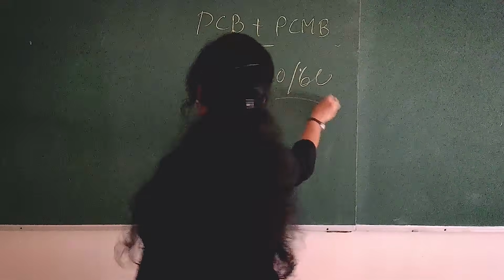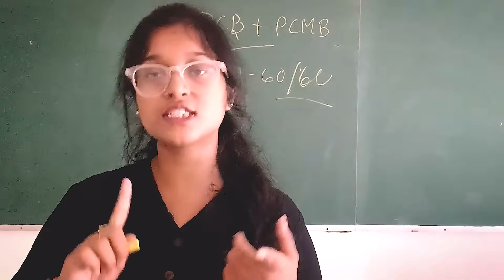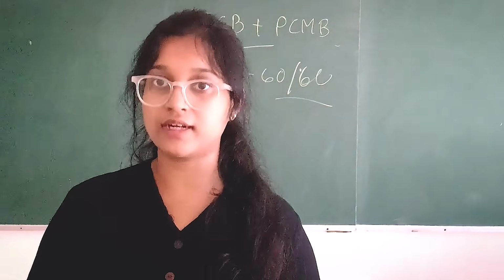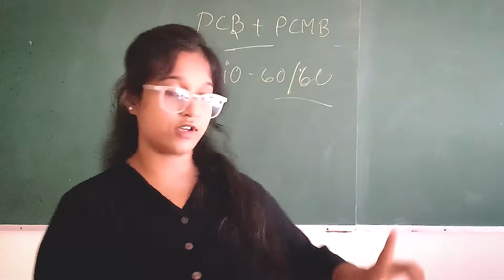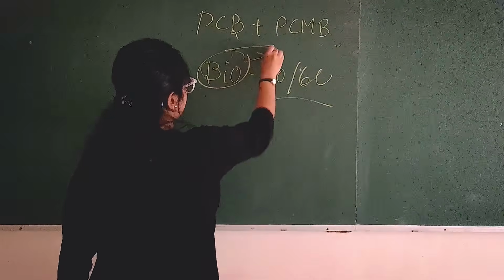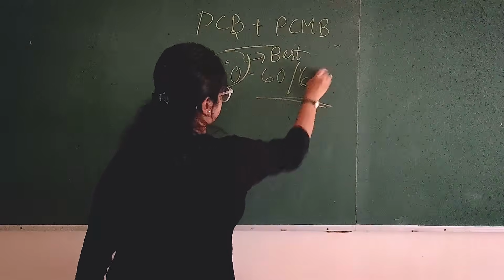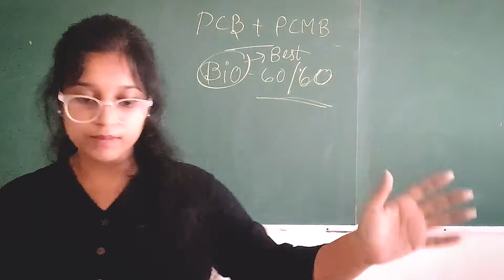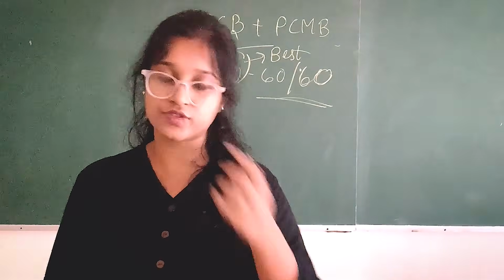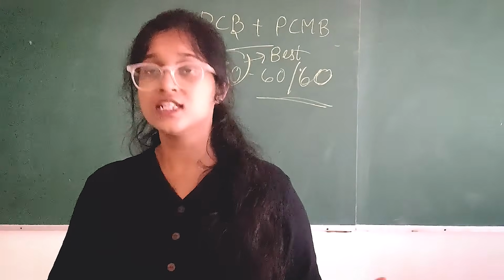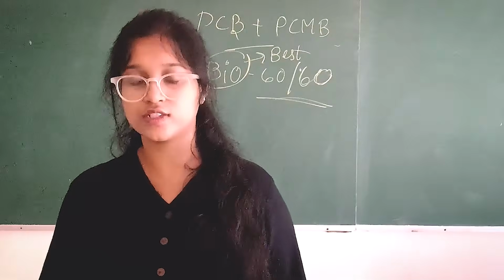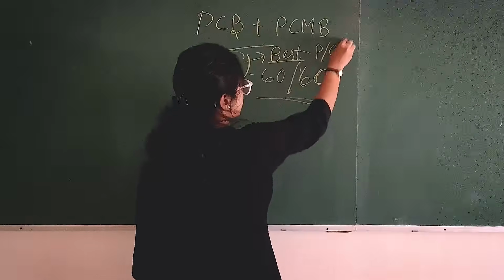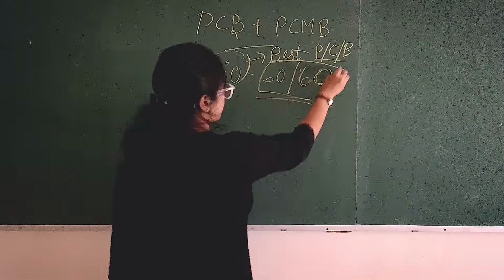You took Maths as your 4th subject, which means bio was the subject you prioritized the most, or maybe physics also. It might differ. So whatever is your best subject, you are going to score 60 out of 60. That might be chemistry as well, that might be physics as well. Coming here you can take any one of the majors, so your main prioritized subject is physics or chemistry or bio, but not Maths. Whatever your best subject, be it P, C or B, your target is 60 out of 60.